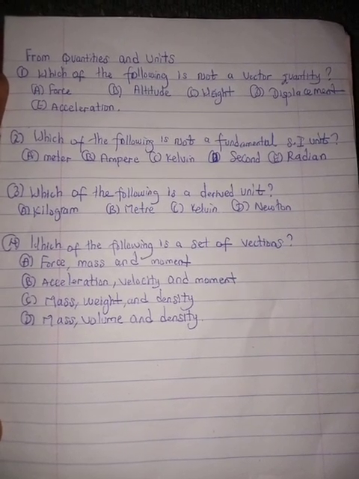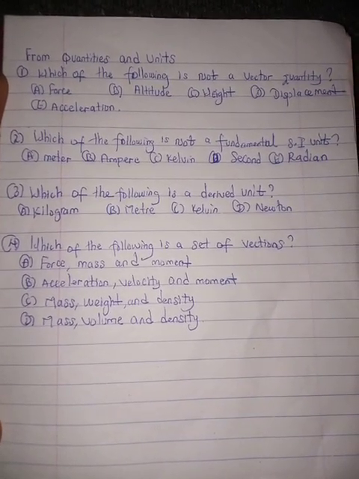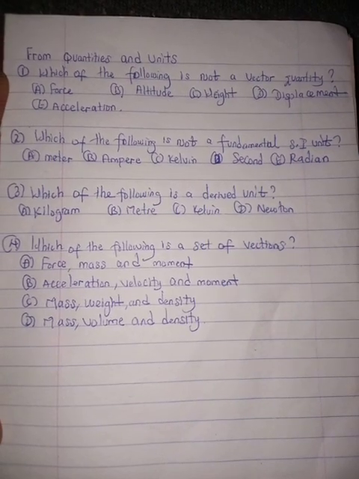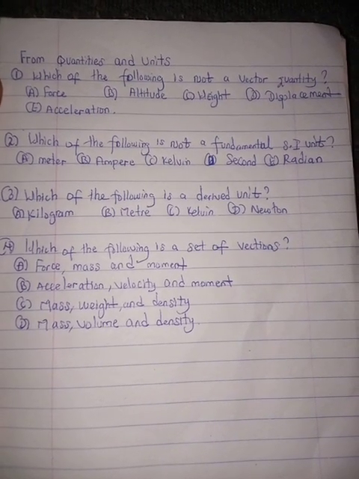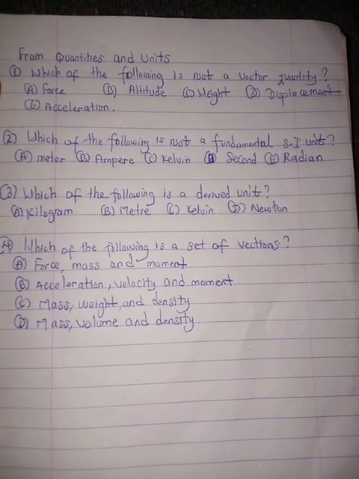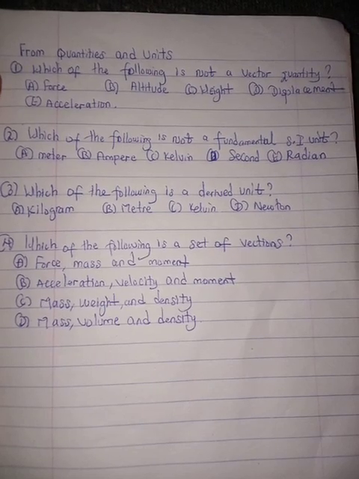SI is Système International units, which is seven altogether. A is meter, which is the unit for the fundamental quantity length.